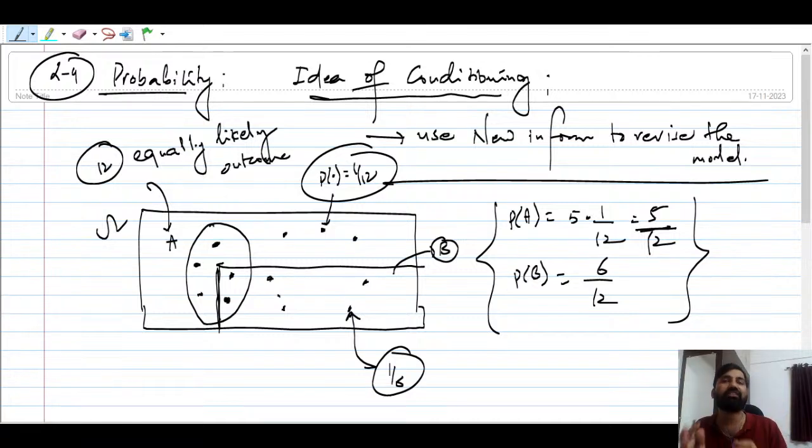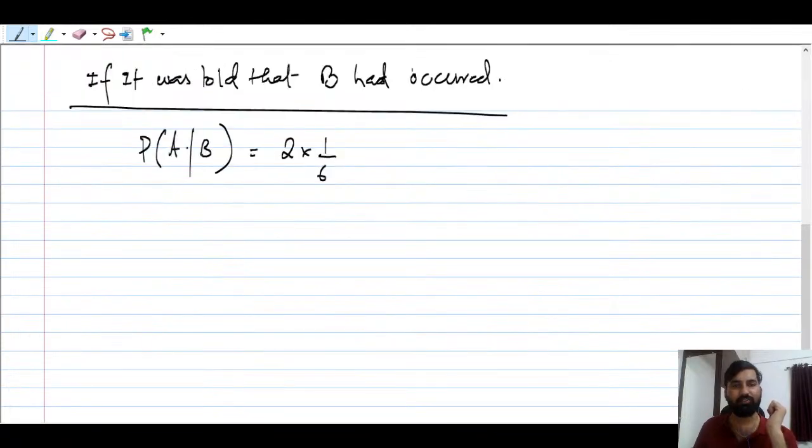What is this probability of A given B? This is the conditional probability basically, because the event B has already occurred. Now we want to find the probability of A. Something has already occurred, and again we want to find the probability of A. So probability of A given B is nothing but the conditional probability. It is 2 by 6, which is 1 by 3.